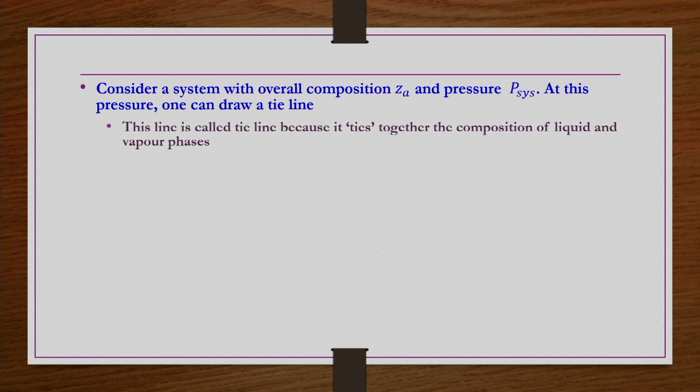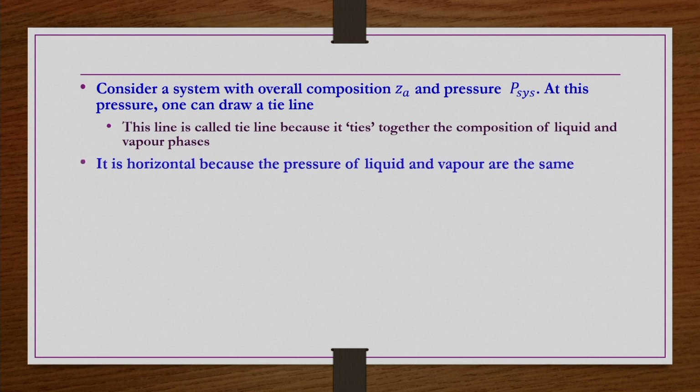This line is called the tie line because it ties together the compositions of the liquid and vapor phases which are coexisting and at equilibrium. It is horizontal because the pressure of the liquid and vapor are the same. This is what we have seen at the beginning, when we were defining the equilibrium of a system with respect to three processes: mechanical equilibrium, thermal equilibrium and chemical equilibrium.